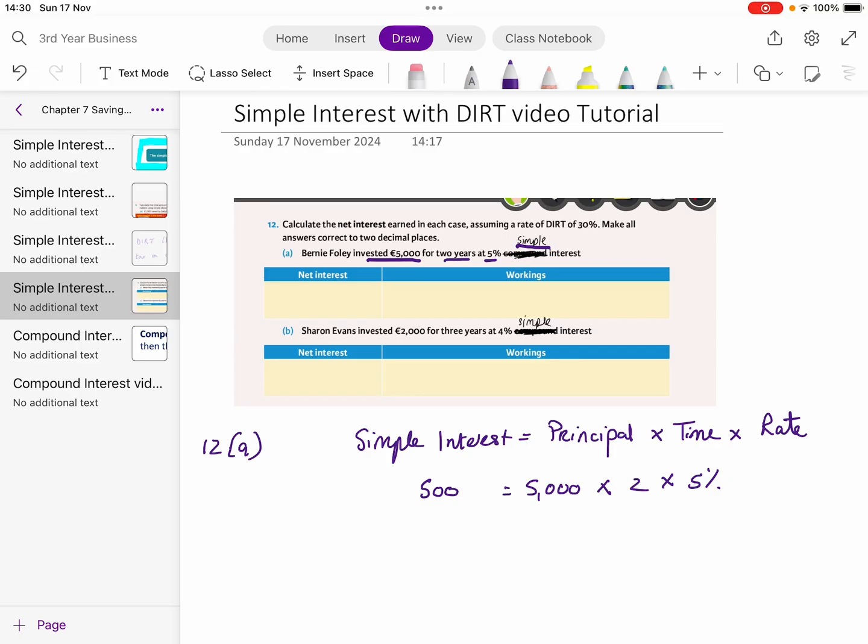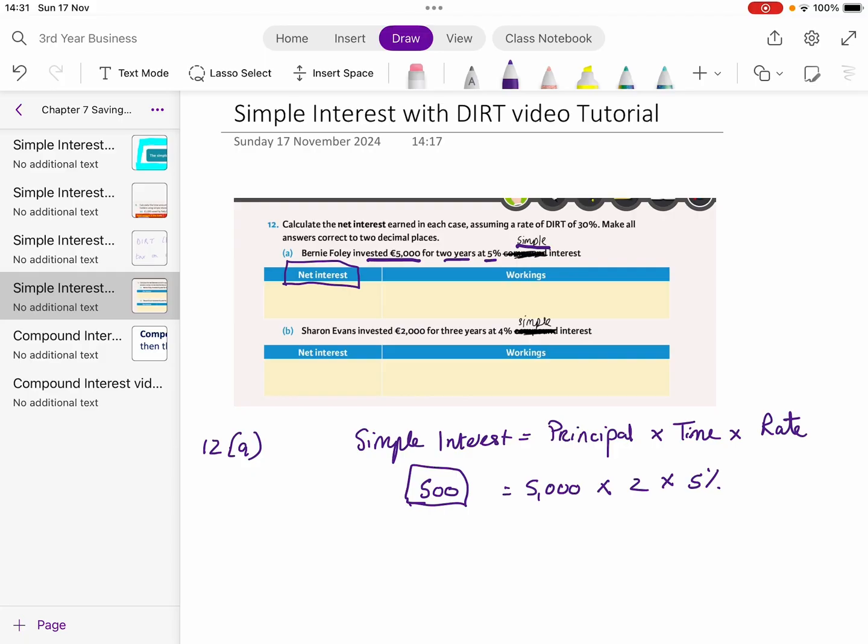Again, girls, similar to the last question, I can be asked for this in two different ways. I might be asked for the net interest, or I can be asked for the total that's ending up in my account. I have to make sure I check which one. This time I'm asked for my net interest. So I've earned €500 of interest, but not all of that is what I'm going to take home, because the government are going to come along and say some of that money is ours.